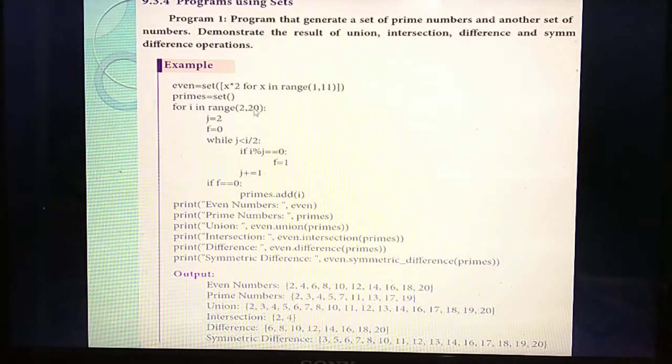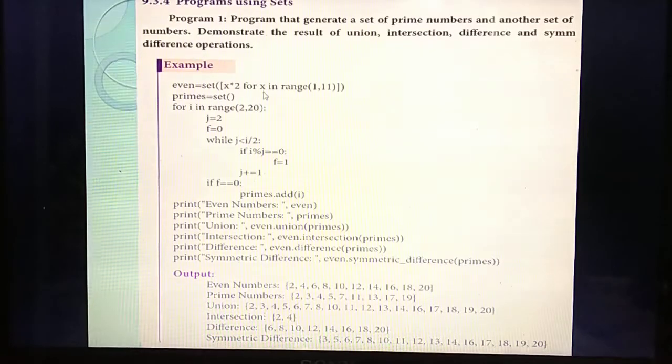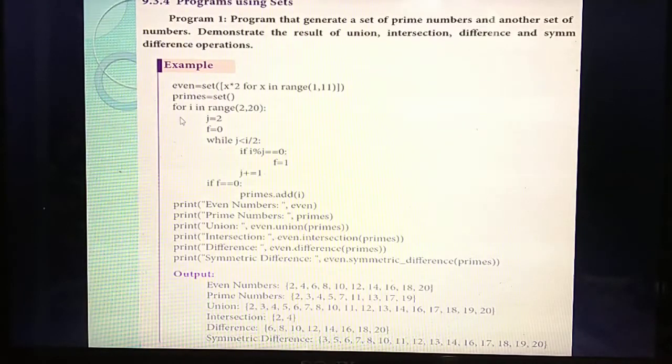Next, you are going to create a primes set. Initially there is no value in the prime set. You have created an empty prime set. Next, you are going to store the values in even numbers as well as prime numbers. So for that, first you are creating a loop called a for loop.